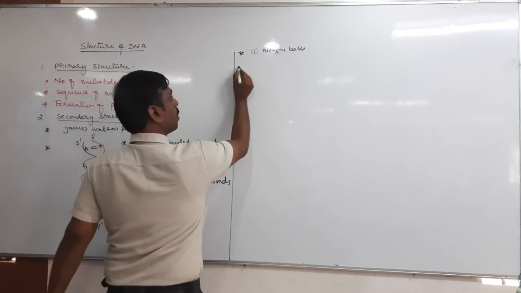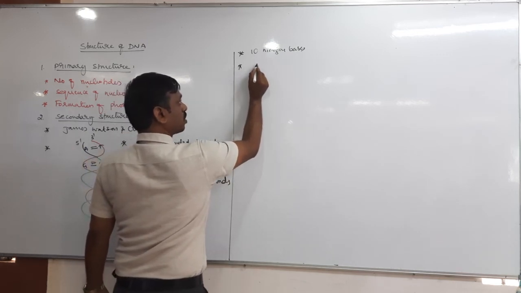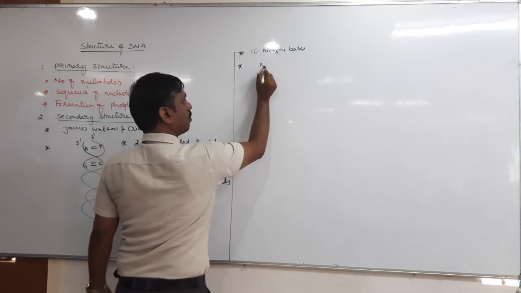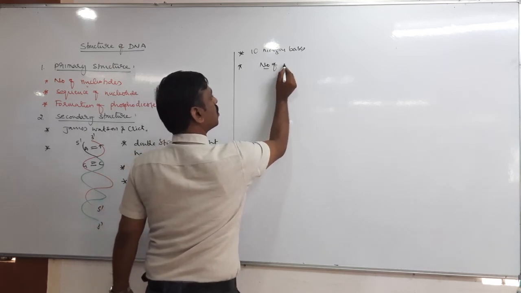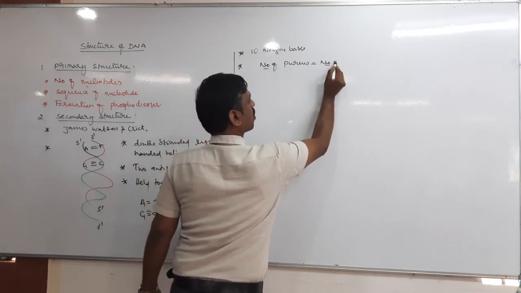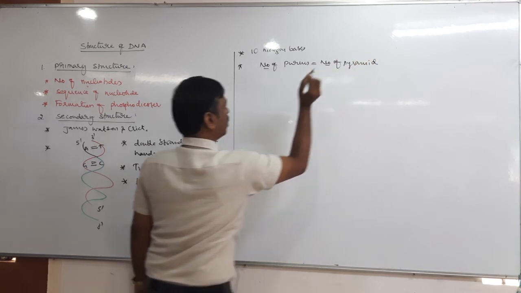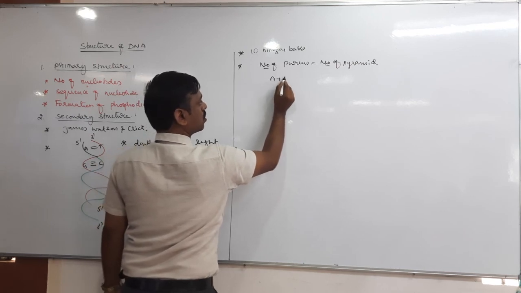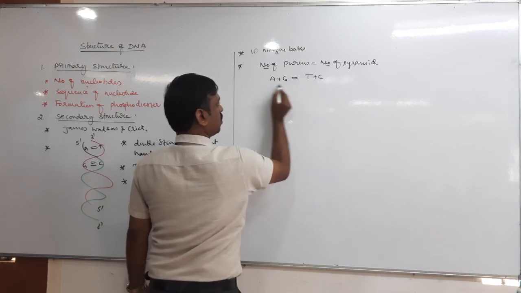Next, in DNA, the number of purines is equal to the number of pyrimidines. That means the number of purines, adenine plus guanine, is always equal to thymine plus cytosine.